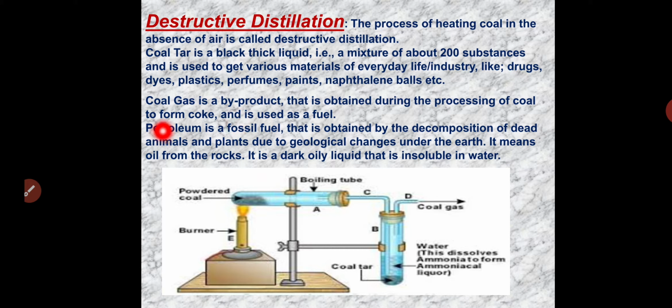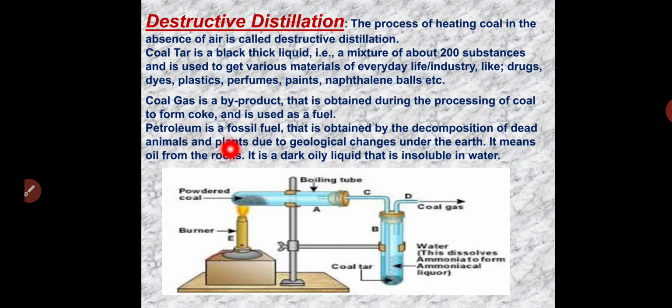Coal gas is a byproduct that is obtained during the process of converting coal to coke. When we prepare coke, we get coal gas. This is the laboratory method where we heat the coal, the powdered coal and coke, and what we get here is coal gas. Where is it used? Coal gas is used as a fuel.